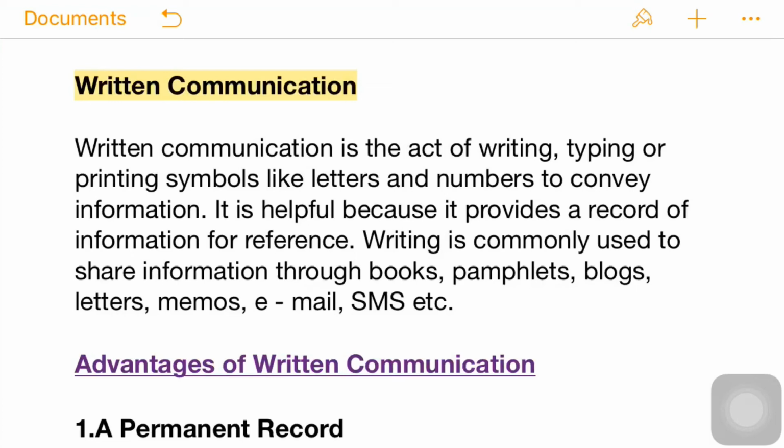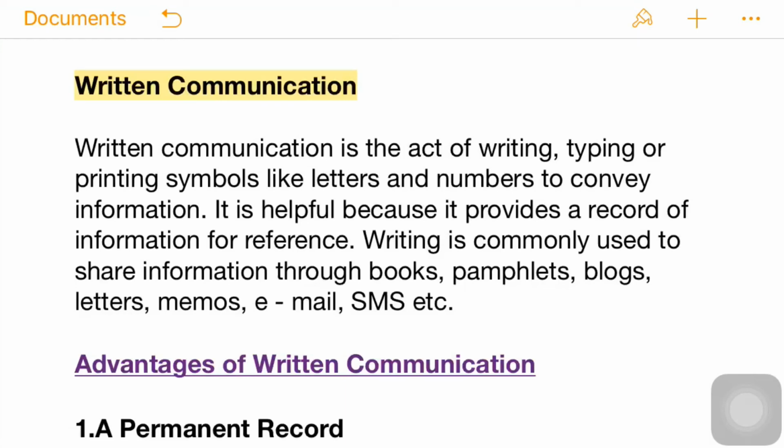So there are different kinds of information. These can be written, verbal, non-verbal, or visual communication. Here we will first understand about written communication. Written communication is the act of writing or typing or printing symbols like letters and numbers to convey information. Basically, with the help of our writing or typing any word or symbol, we are conveying the information.